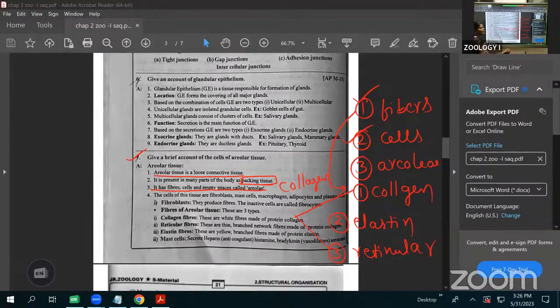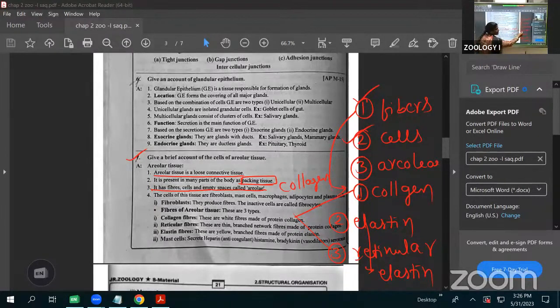Next, one more fiber that we call the elastin fibers. Elastin fibers are made up of the elastin protein. These are stretch resistant. Here, three types of fibers are present. They are the collagen, elastin, and the reticular fiber.